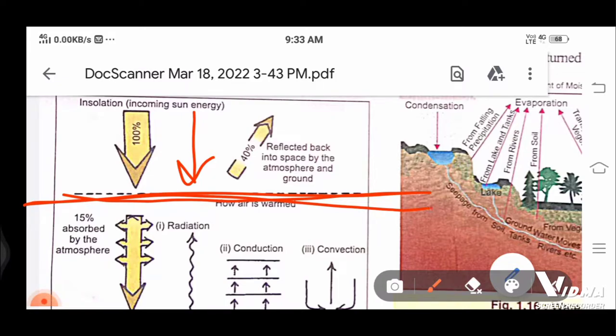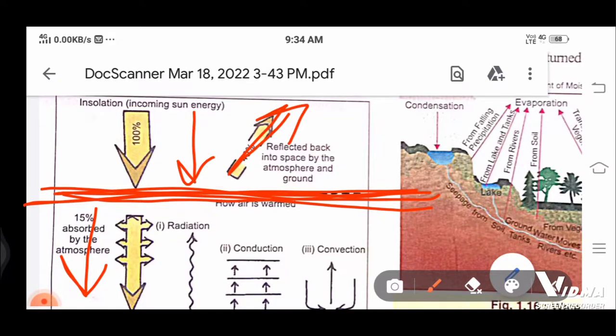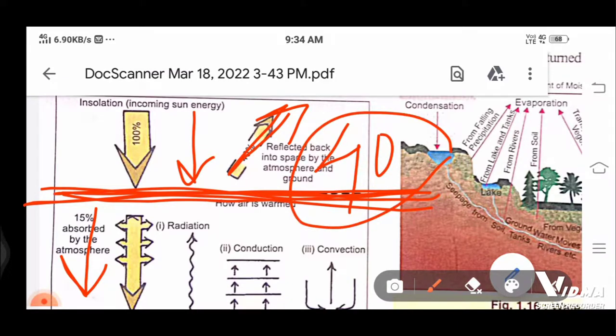The 100% solar energy is coming, but the atmosphere allows only 45% of the energy to go into the earth, and 15% is absorbed by the atmosphere. And 40% is reflected back through radiation, conduction and convection. Means 100% of the energy is not taken up by the earth: 15% is absorbed by the atmosphere, 45% by the earth, and 40% is again reflected back into space by the atmosphere and the earth.